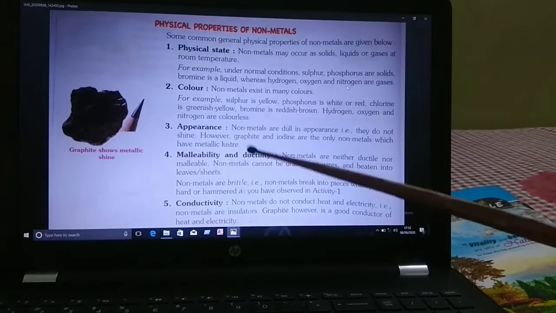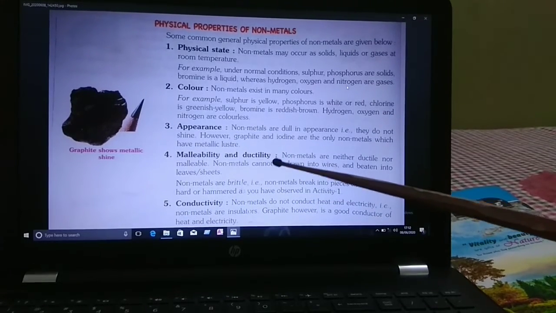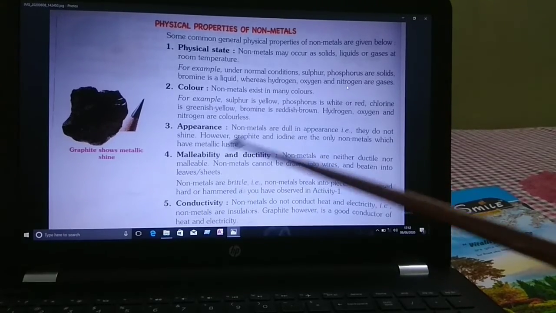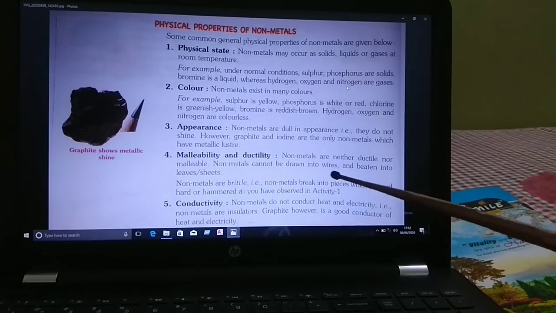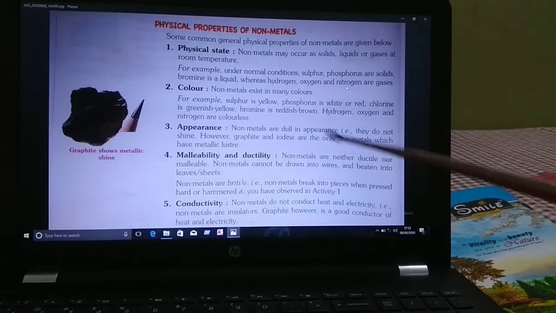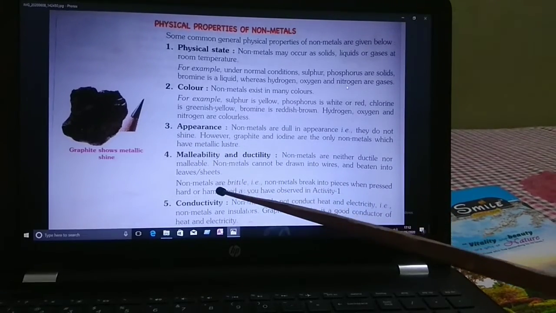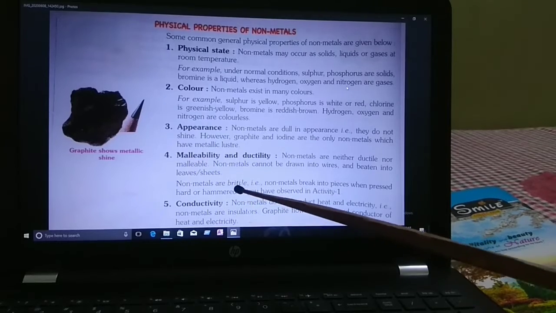Next is malleability and ductility. Non-metals are neither ductile nor malleable. Non-metals cannot be drawn into wires or beaten into leaves. So, opposite of metals. Non-metals are brittle.